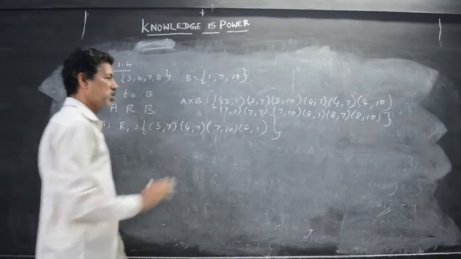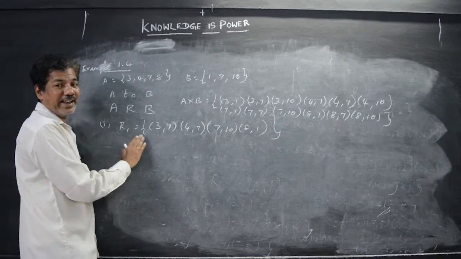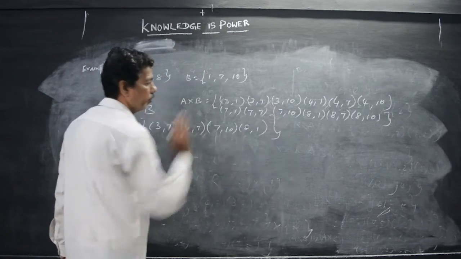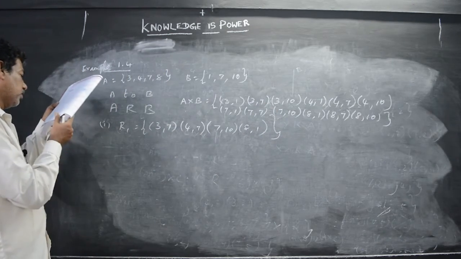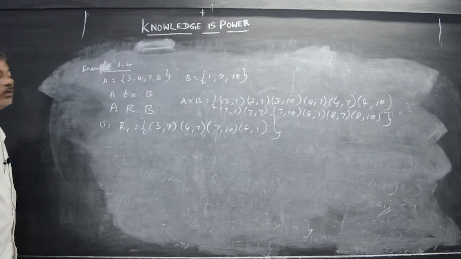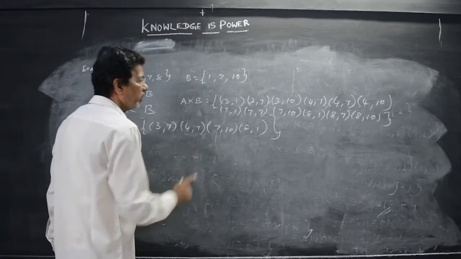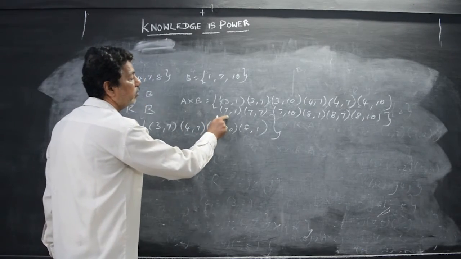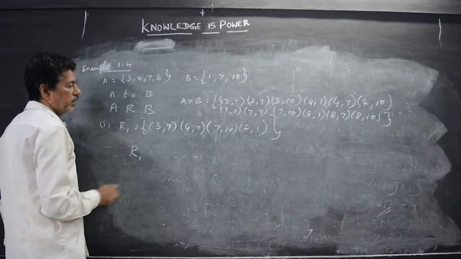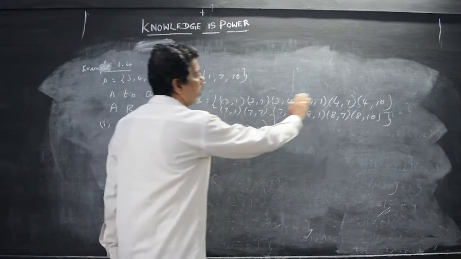First you have to find this. Then, based on the question, the elements present in R1 should be present here. Only then is it shown as a relation. R1 is given like this. Whether R1 is related with A and B. See, R1 is (3,7), (4,7), (7,10), (8,1). The elements are present here.